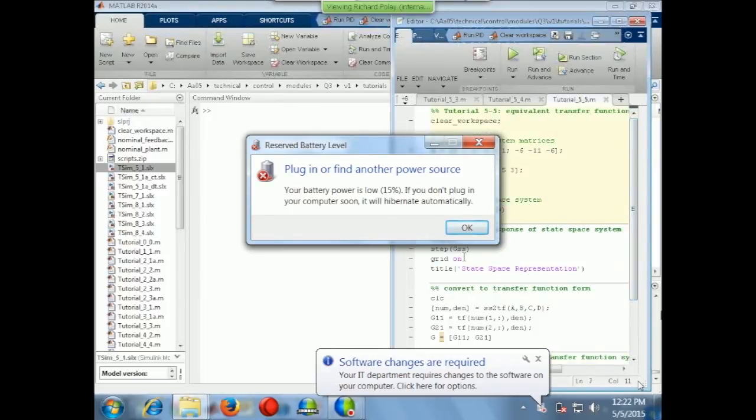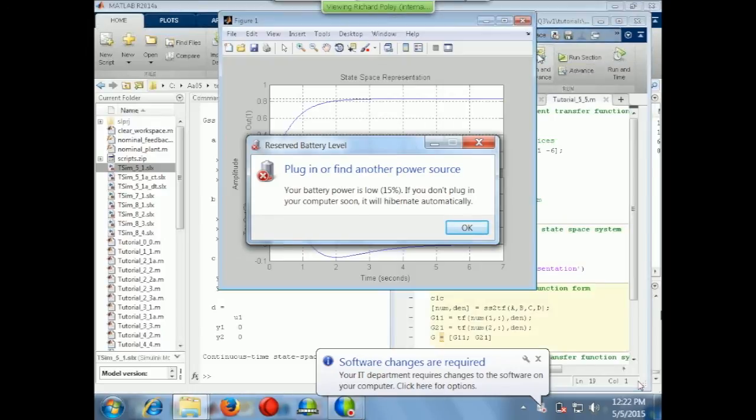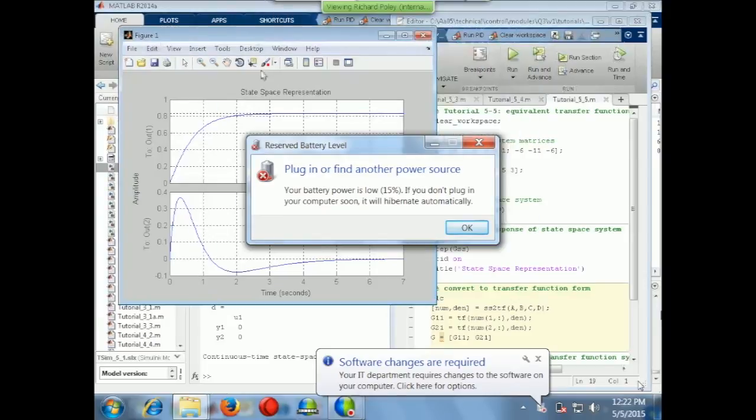The first part of this we've seen before, so I won't labor it. We're simply creating the state space model. There are the matrices. And then what I'm going to do is to plot the response of the output response of the state space system. I'm sorry, it looks like I'm plotting the states first. All right, there are the two states for this system.